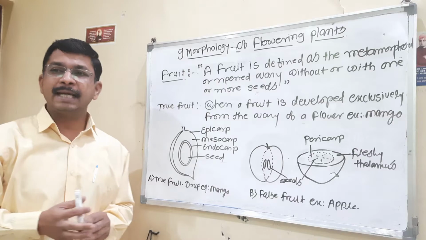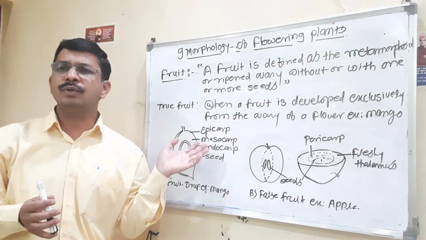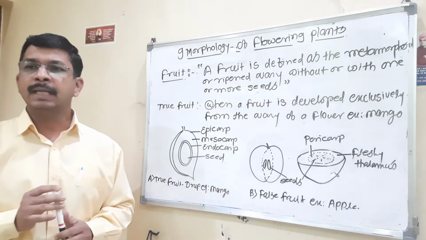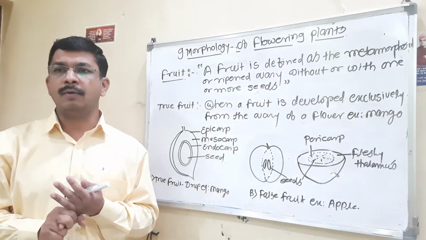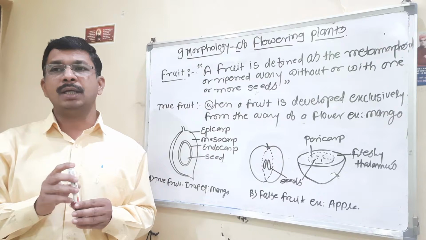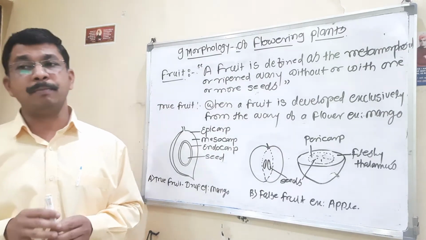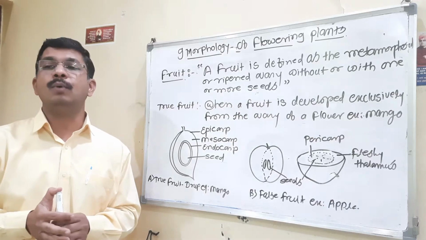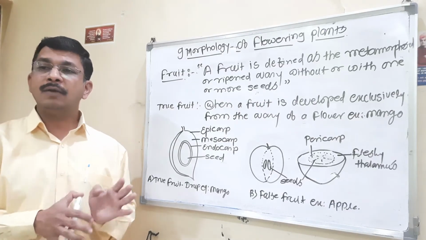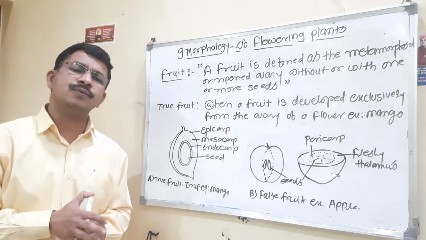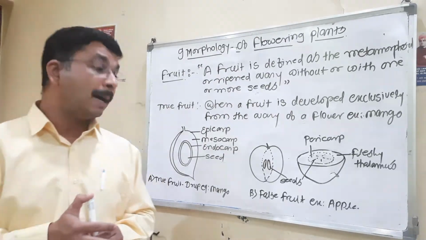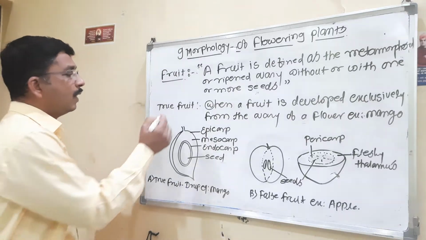A true fruit is one that develops only from the ovary, for example mango. The fruit which develops from the ovary and other flower parts is a false fruit, or pseudocarp, for example apple.